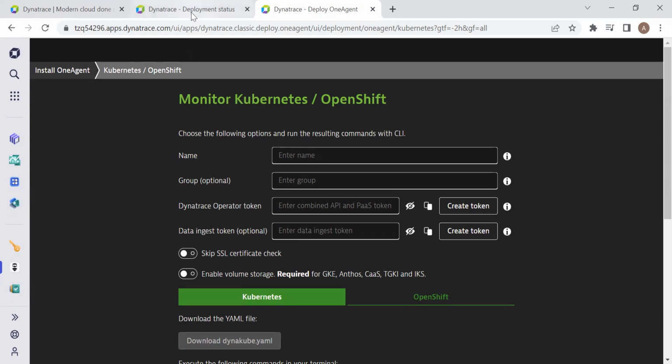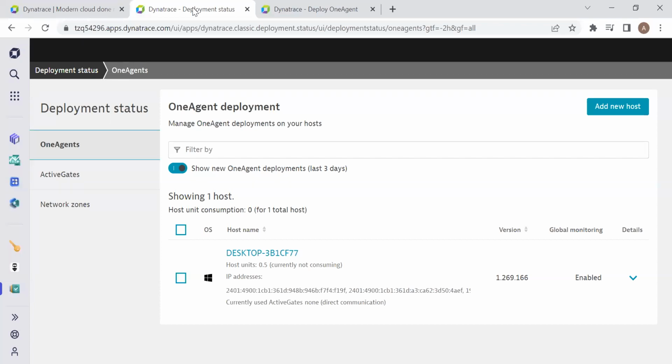This is all about installing OneAgent on a Windows machine.